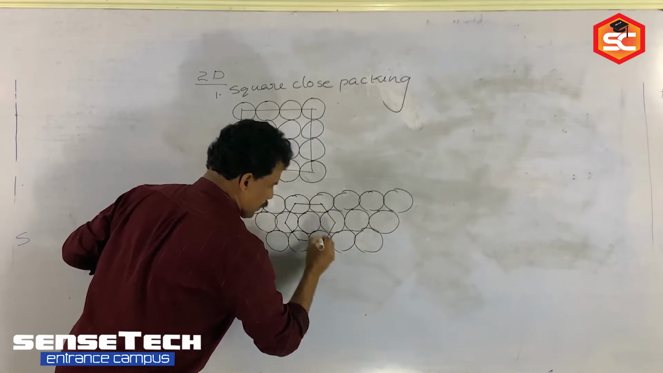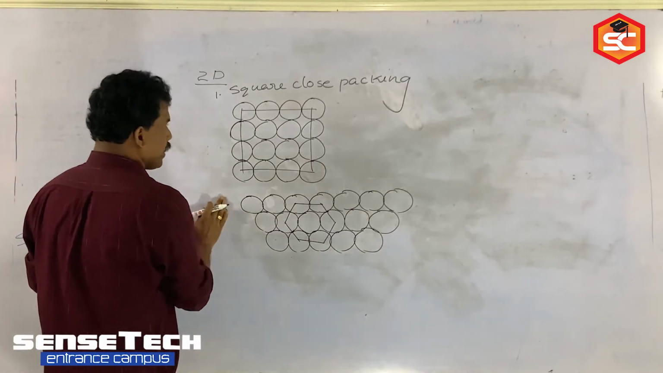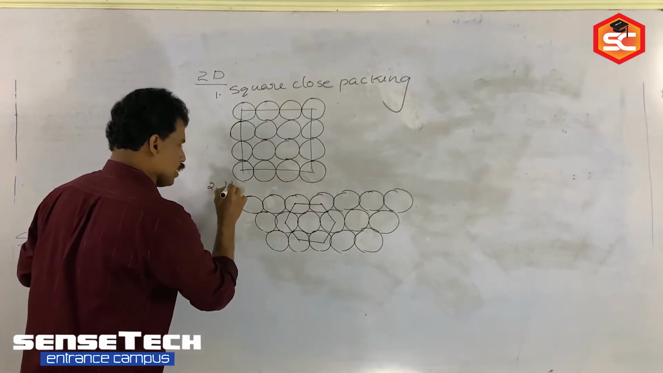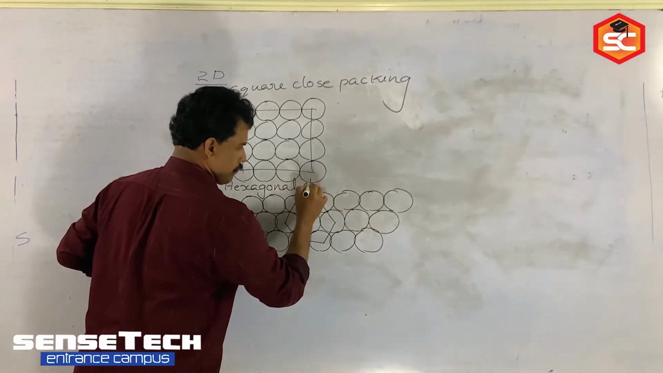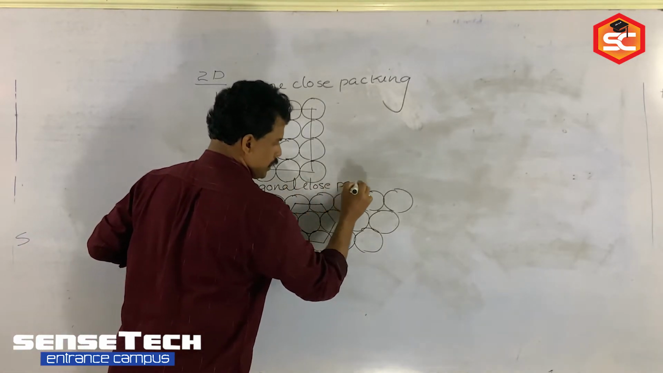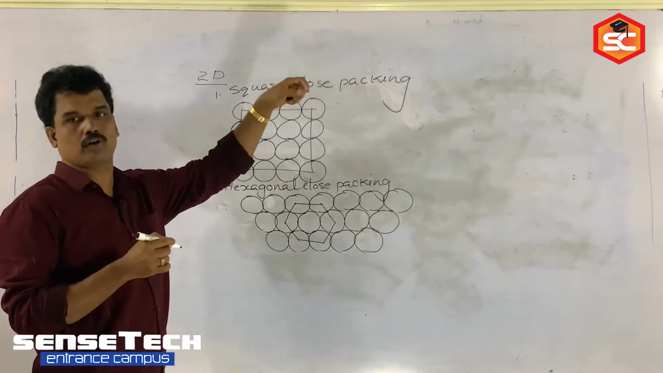based on the constituent particle, what shape are you getting? Hexagon. So here finally we are getting a hexagonal shape, so it is called hexagonal close packing. Which is more efficient? Hexagonal close packing is more efficient than square close packing.